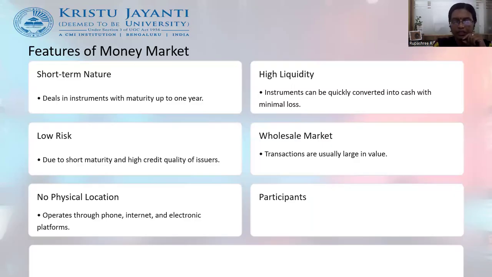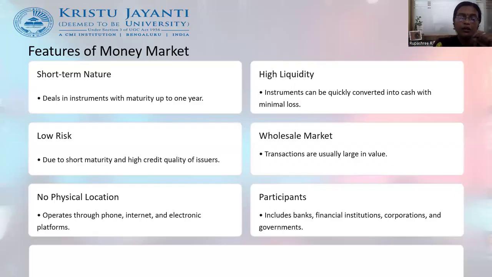The next feature talks about the participants of the money market. The participants are basically banks. It can be a public sector bank, a private sector bank, or a foreign bank. It could be financial institutions, corporate organizations, governments, mutual fund companies, insurance companies, investment bankers, etc. But when it comes to investing in money market instruments, very few people from the general public try to invest.